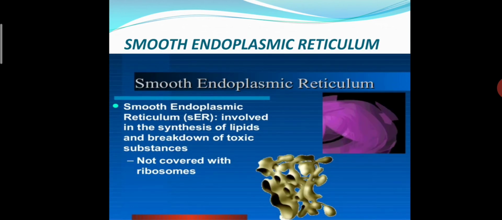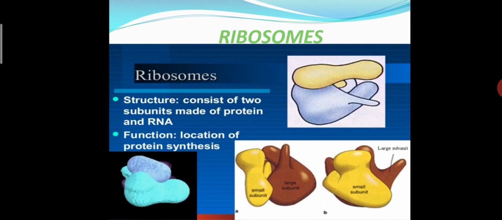And the smooth endoplasmic reticulum, what is its function? Its function is to be involved in the synthesis of lipids and breakdown of toxic substances. It is not covered with ribosomes. So that is the basic difference between the rough endoplasmic reticulum and the smooth endoplasmic reticulum.